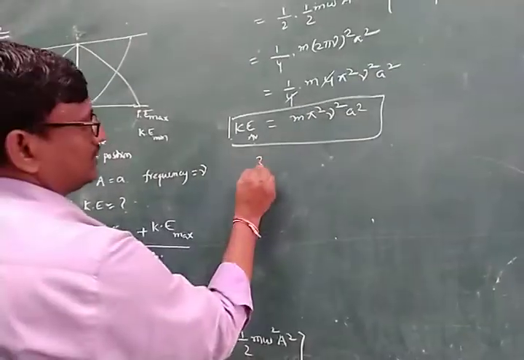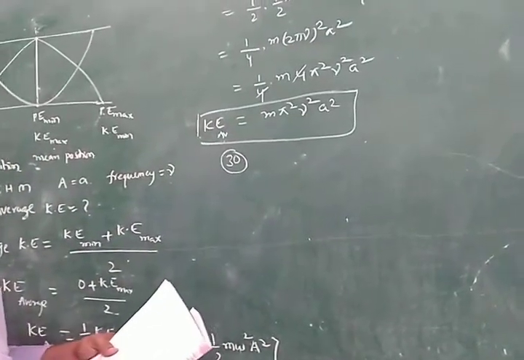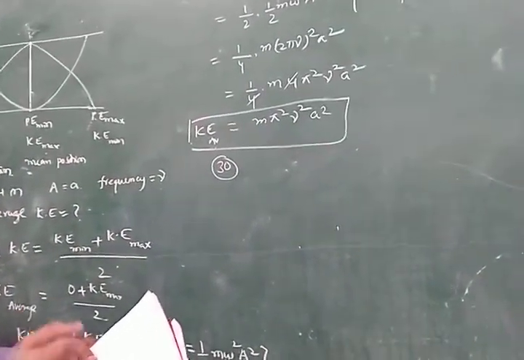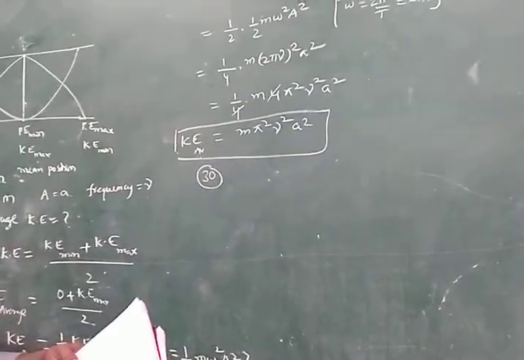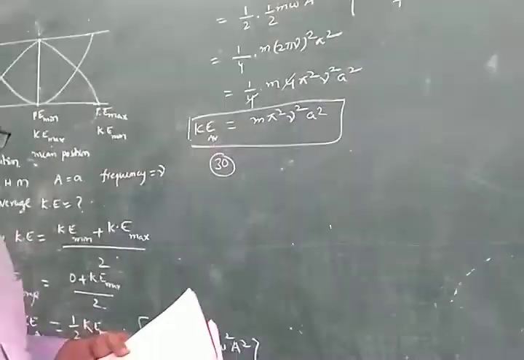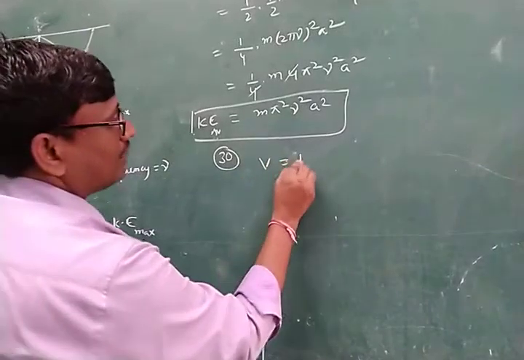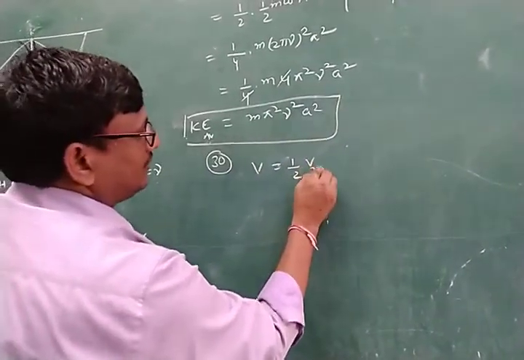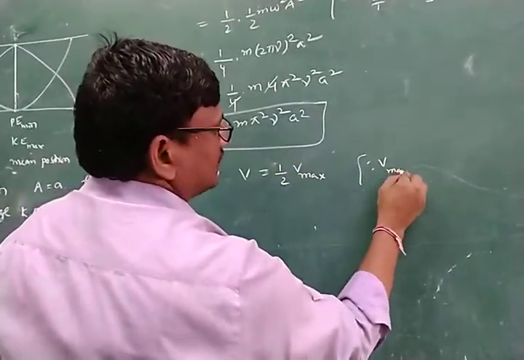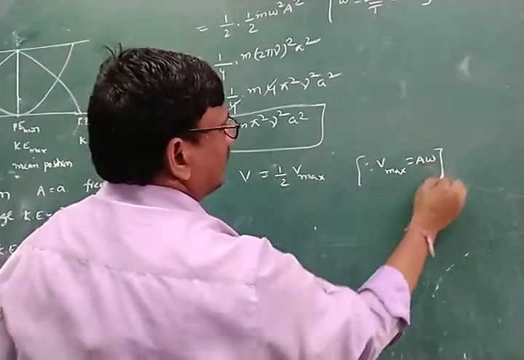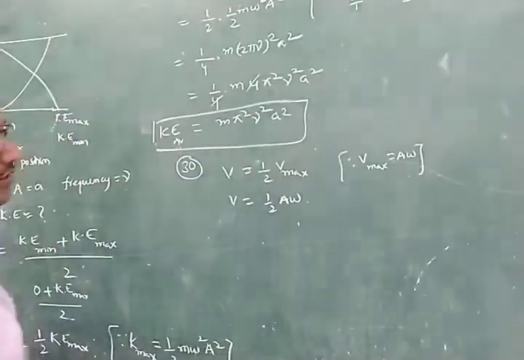Next, question number 30. A particle executes SHM about the mean position, its amplitude is a and its time period is T. At what displacement is its speed half of its maximum speed? The speed is half of the maximum speed. This is V maximum. V maximum is equal to A omega. Substitute here: V is equal to 1 by 2 A omega.